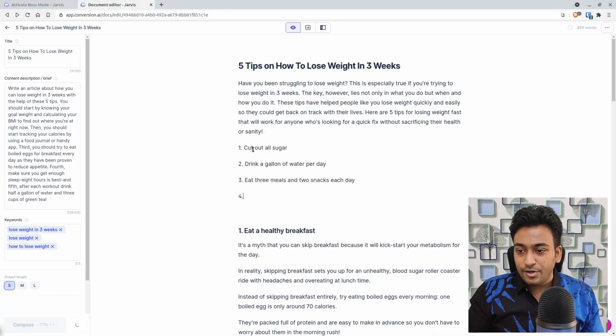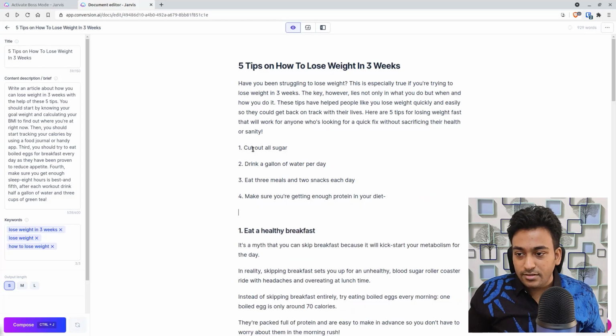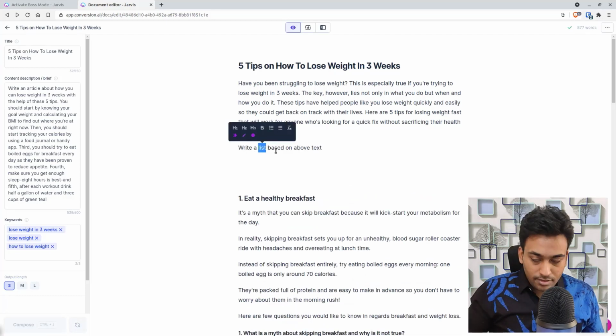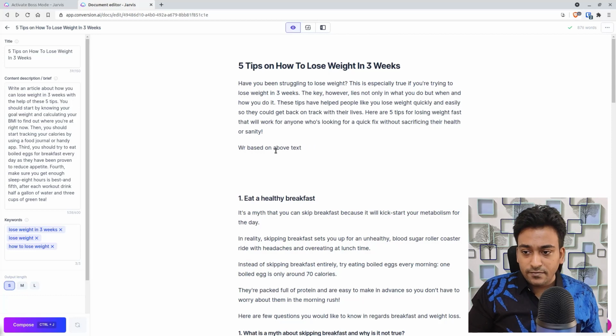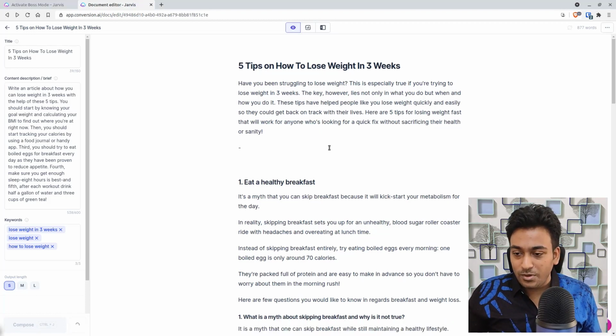Let's see. You can see now what Jarvis is trying to do is convert that paragraph we wrote into a list. Let me try something like this. Let's see, convert works better. I haven't tried this honestly. Let's see, convert above text into a bullet list. Whether this works, this is going to be a new venture for me. Convert above text into a bullet list. Let's see whether that works.